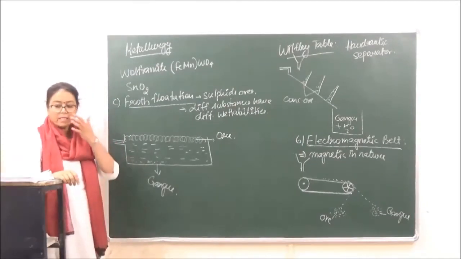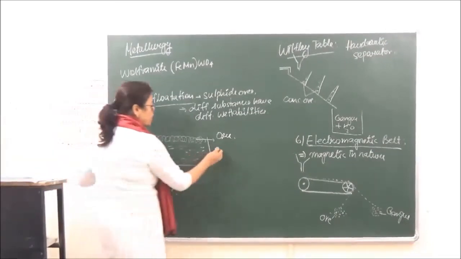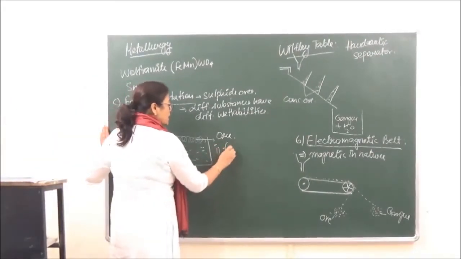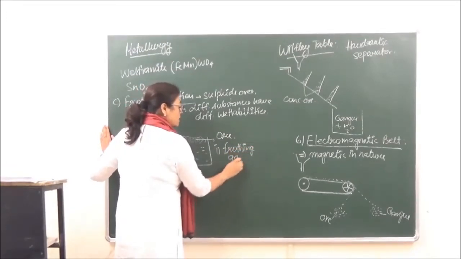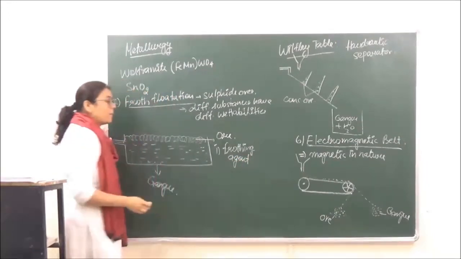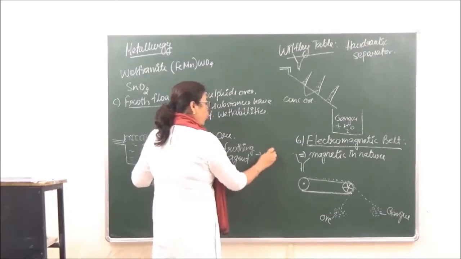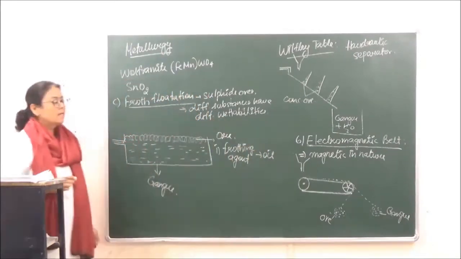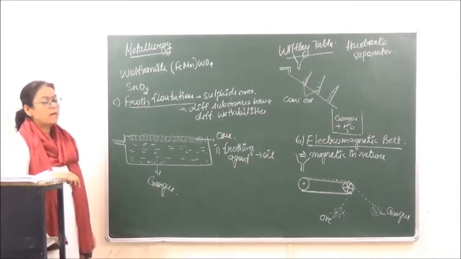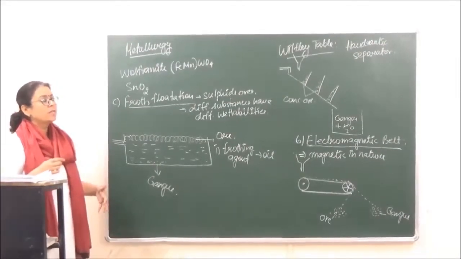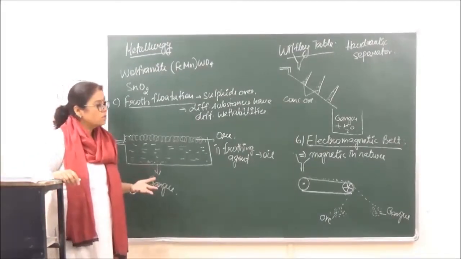Okay, now in this case we are going to use many words, like for example the first word which we use during this process, that is the frothing agent. Frothing agent is the agent which is going to help in making the froth, and that frothing agent is generally oil. Okay? The oil is immiscible in water and it is lighter, so as soon as air is passed through it, the agitation between the interface of water and oil is going to help in making the froth.